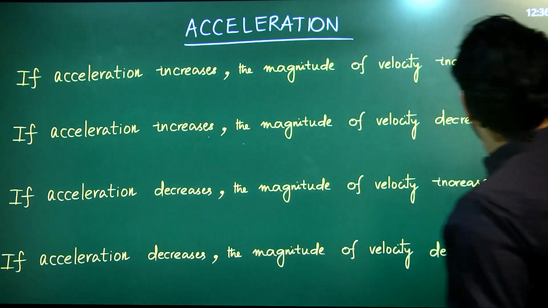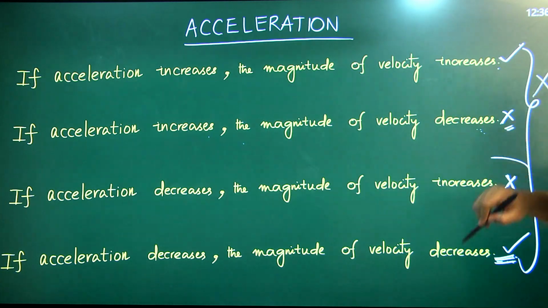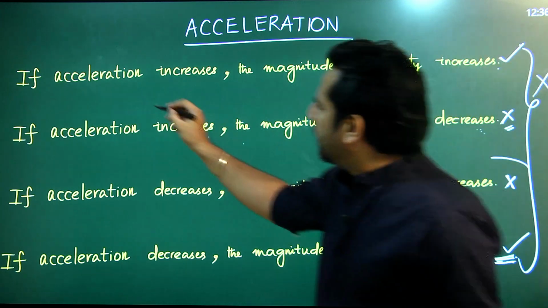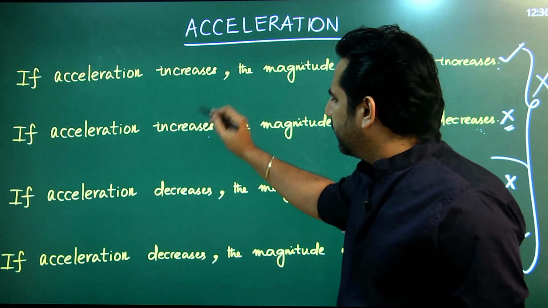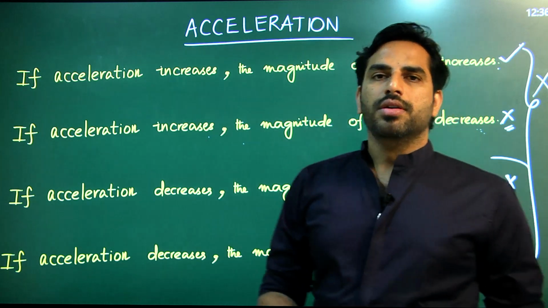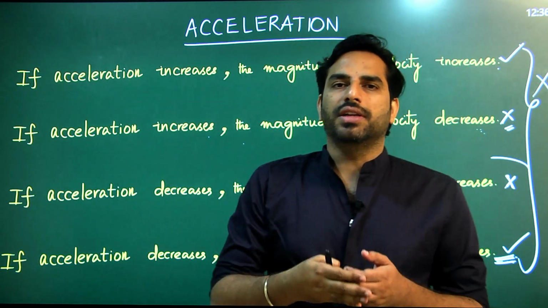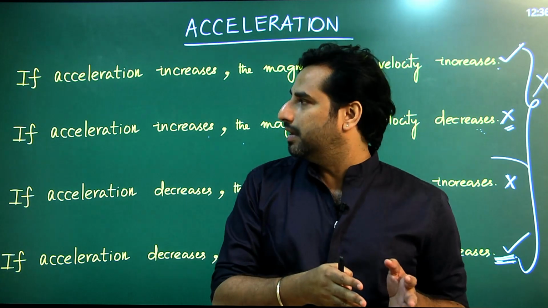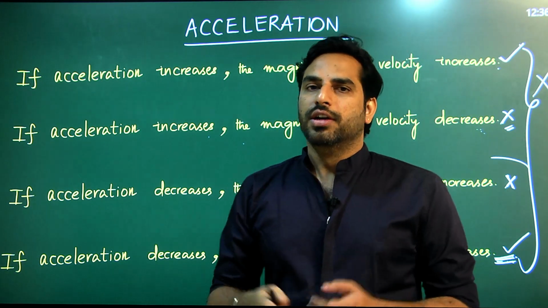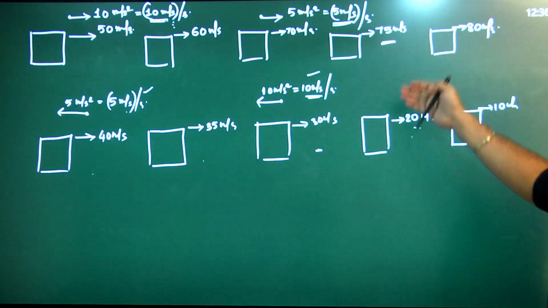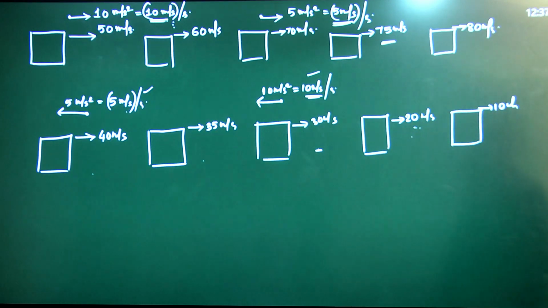So all these statements are absolutely false, because this condition that acceleration increases or decreases is not sufficient to judge what happens to the magnitude of velocity. The information I need is the direction of acceleration with respect to velocity to understand what happens to the velocity. Alright, so these two are very good examples to explain the concept of acceleration.